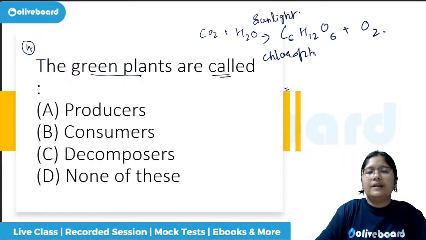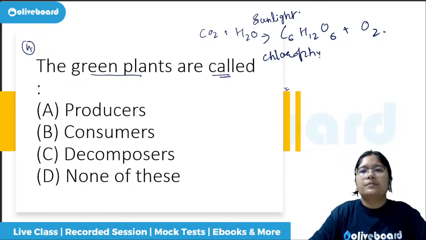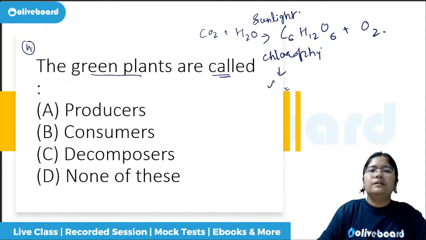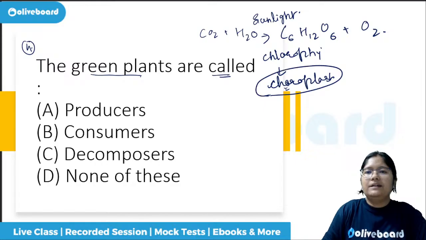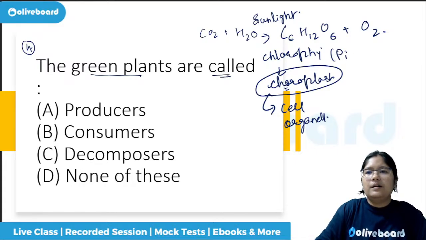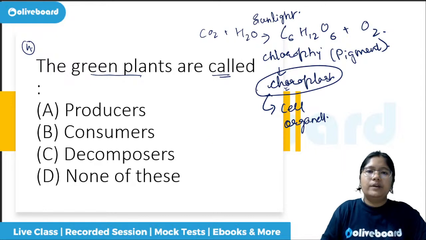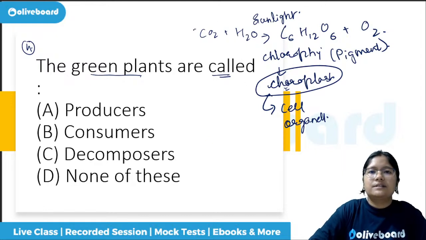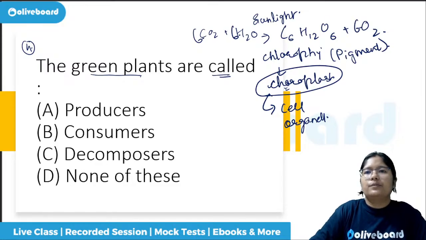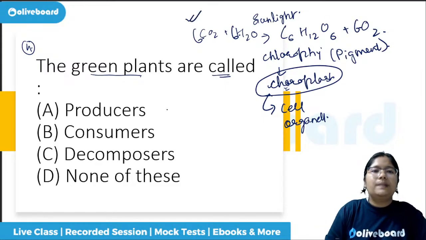Due to the pigment chlorophyll. Where do you find the chlorophyll? You will find it in the chloroplast. Which is the cell organelle here? Chloroplast is the cell organelle, and chlorophyll is only the pigment and not the cell organelle. Okay, balancing this equation, here is 6, here is 6, 12, 6. So this is your green plants as producers.